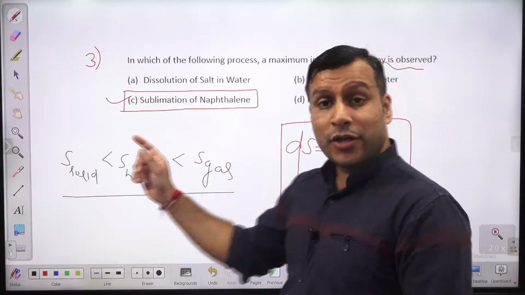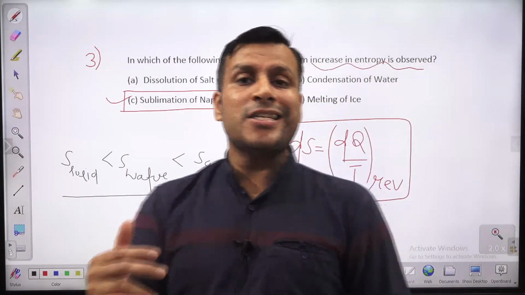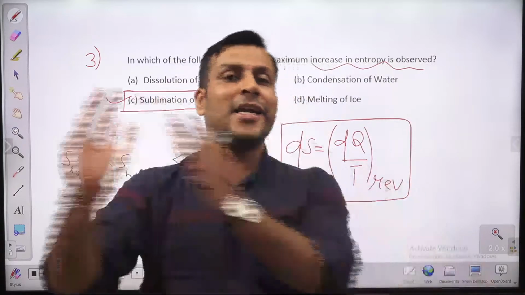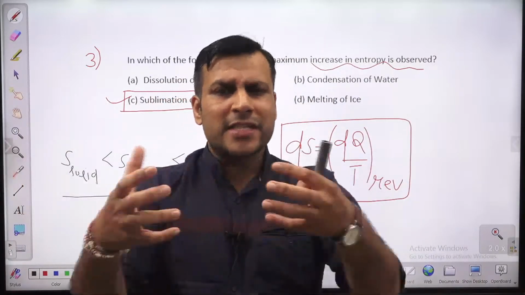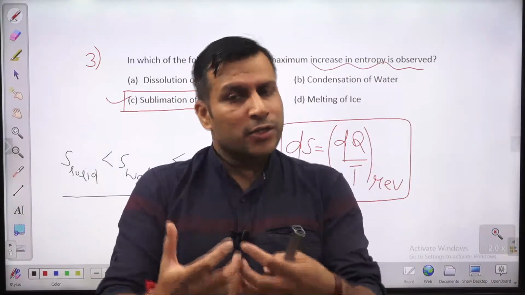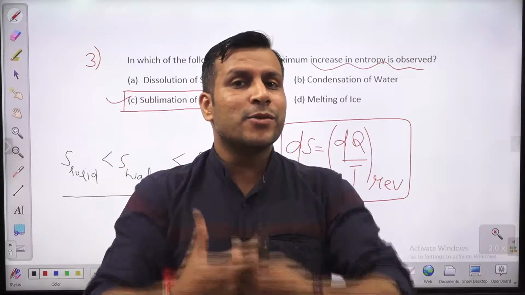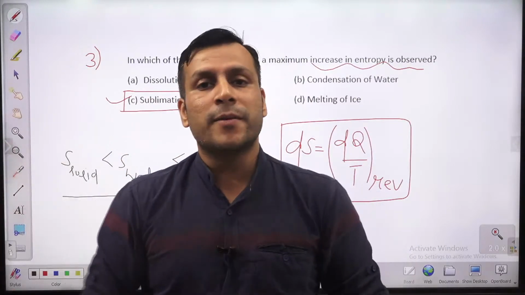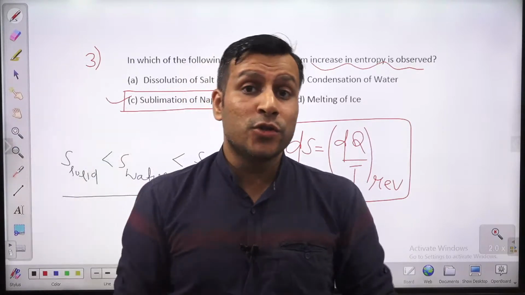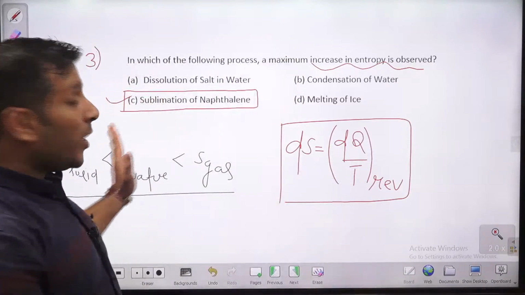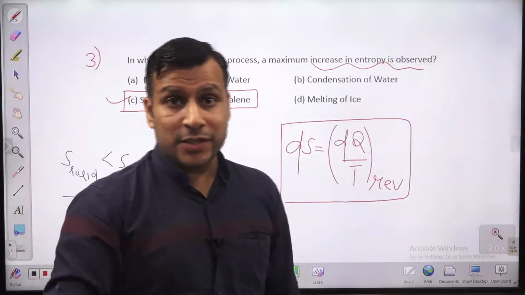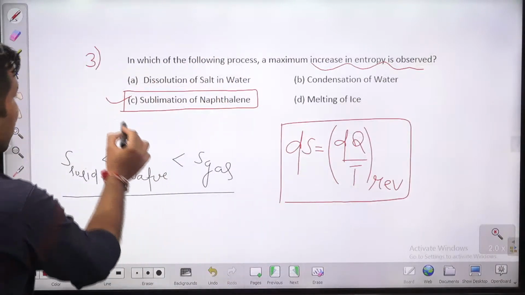But here the sublimation process is what? It's a change in phase from a solid directly to vapor. So from a solid which has very less entropy, in solids the molecules have very little randomness and disorder, as compared to gas, which has huge entropy. So when you are converting solid directly to vapor, the entropy change will be huge. That's why this is the right answer, guys.